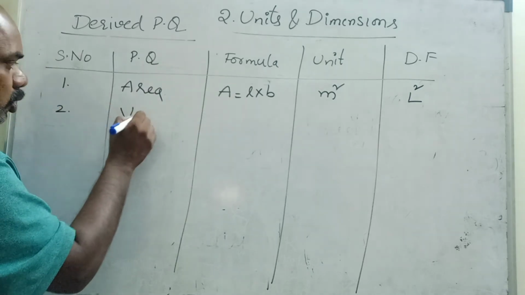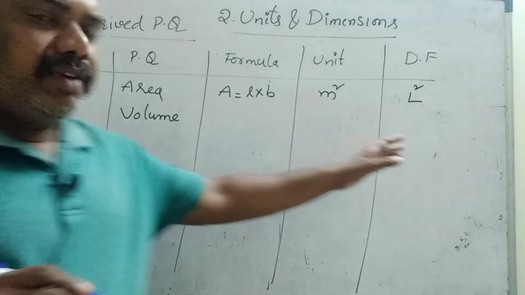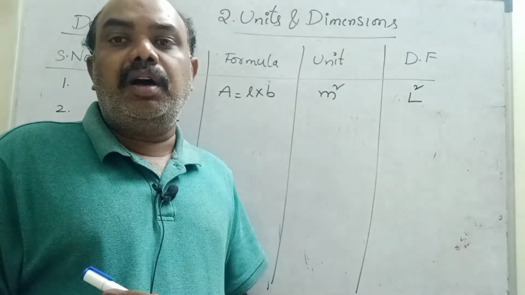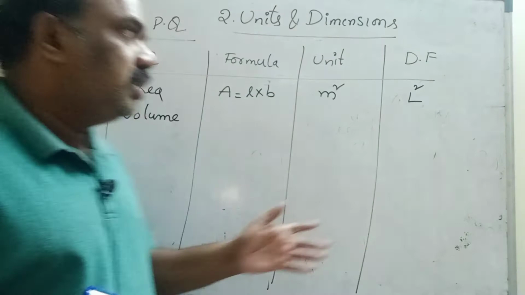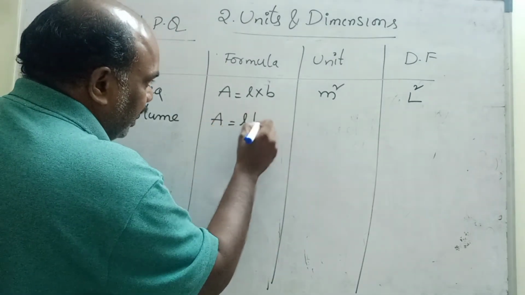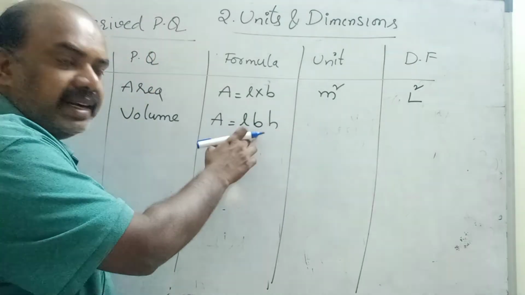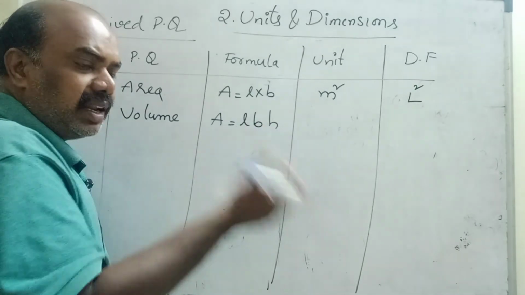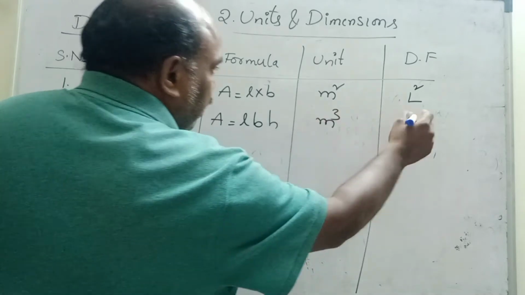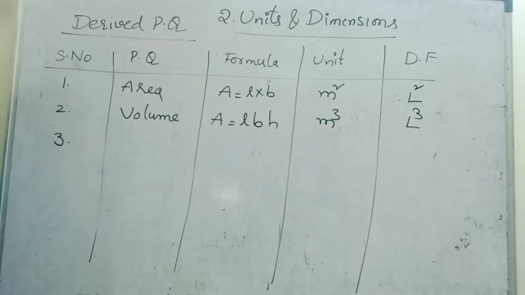Next, volume. Try to understand, children; dimensional formula complete one. I will do 2-3 lectures on what the use of dimensional formula is and where we use it. All those things we will see one by one. Volume of the room, how can you find? LBH: length into breadth into height. Length unit meter, breadth also meter, height also meter. All are lengths only. Meter into meter into meter, meter cube. Meter is denoted by L, so L power 3. This is volume. Okay, children.